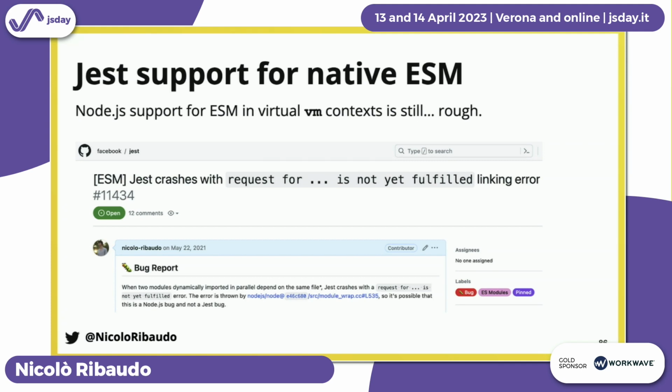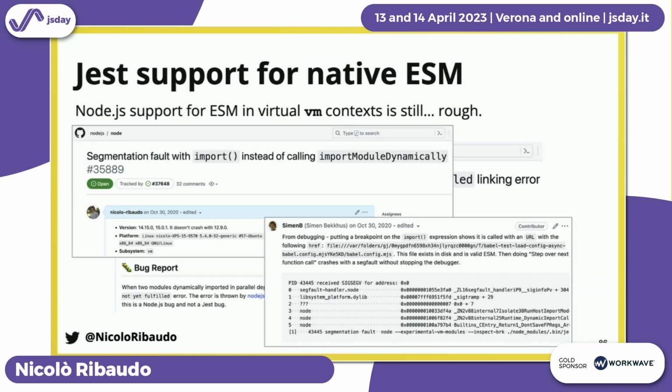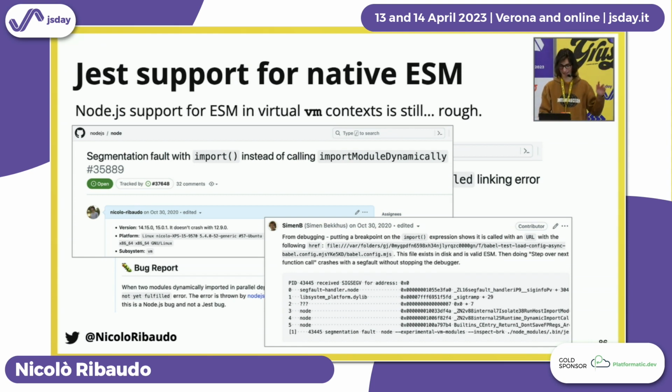And we found many bugs trying to run ESM natively in Jest. For example, some crashes which are not just errors thrown by Jest. They're actually Node crashing from the C++ code. We reported this to Jest, then this was reported to Node when we discovered other seg faults related to this. This was V8 crashing with a C++ stack trace that I have no idea how to